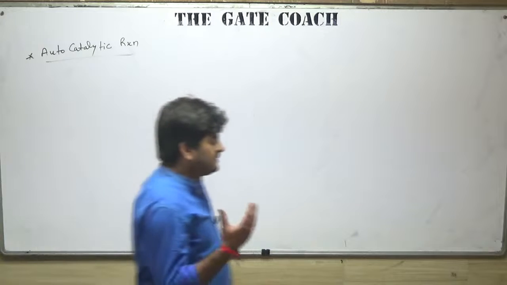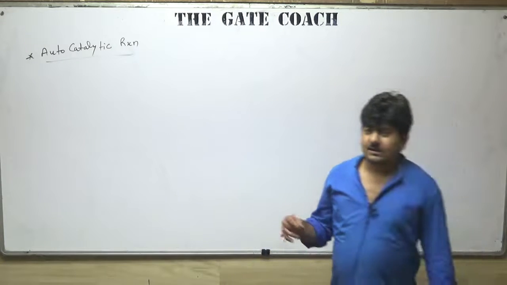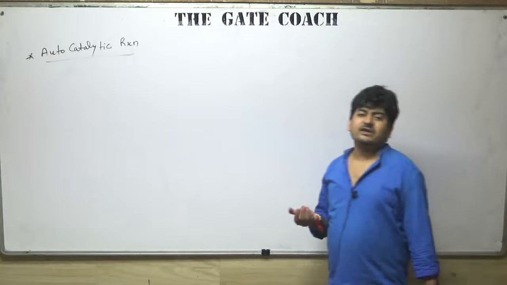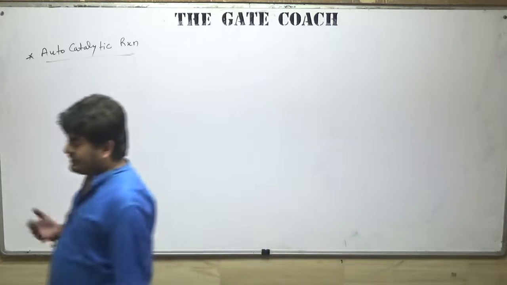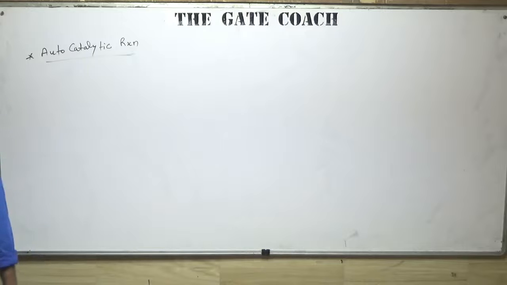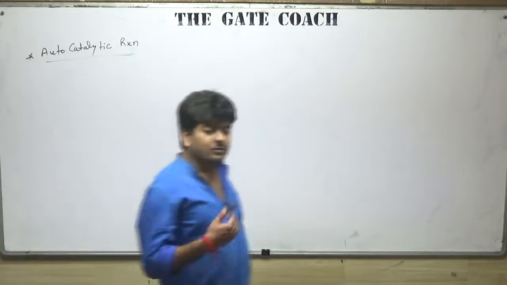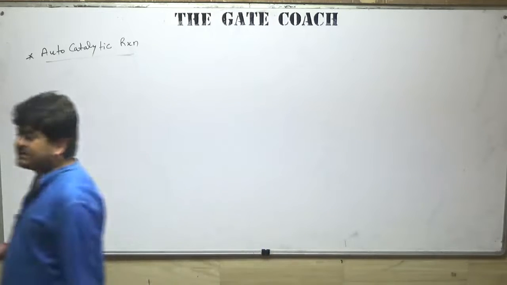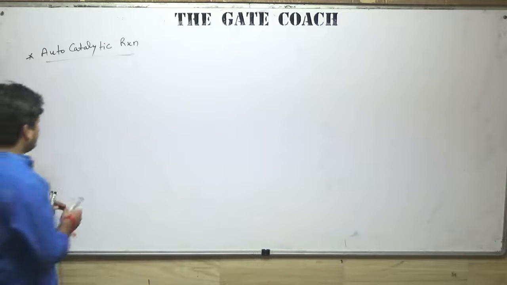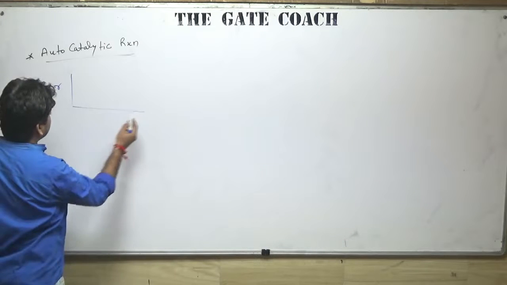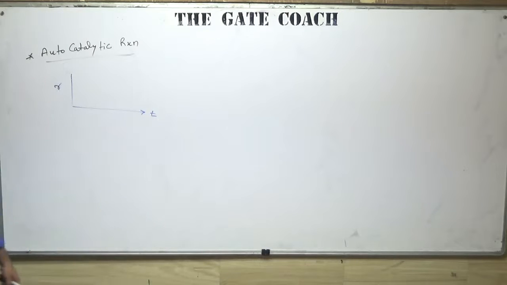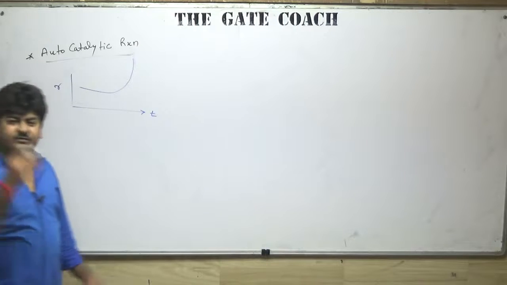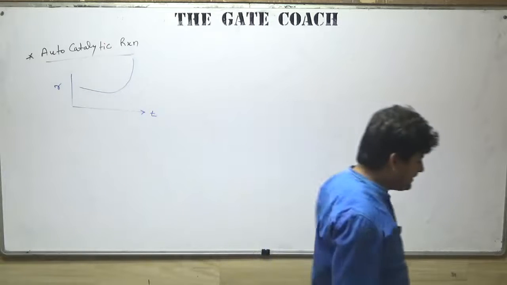That is, as the name suggests, any reaction in which some of the components of the reaction mixture is itself acting like a catalyst. Okay, we are not sending any catalyst, but some of the components present in the reaction mixture itself is acting like a catalyst. Means when the reaction starts, and if you see the reaction versus time graph, the curve will be something like this, and suddenly it increases. Suddenly the curve increases, the rate of the reaction increases rapidly.